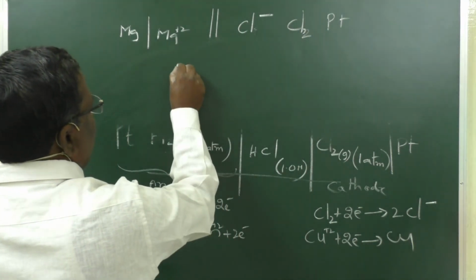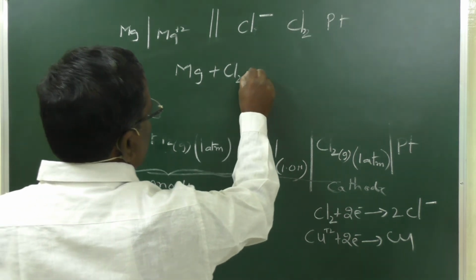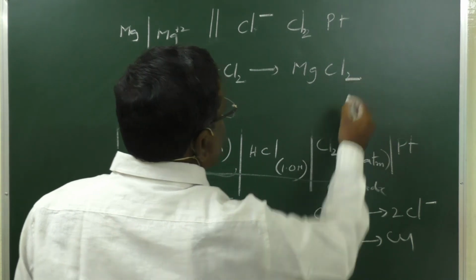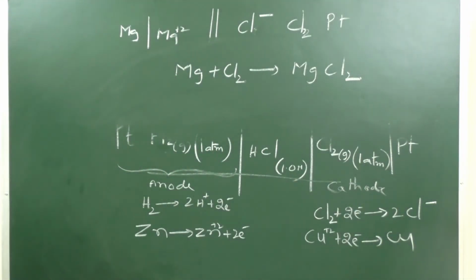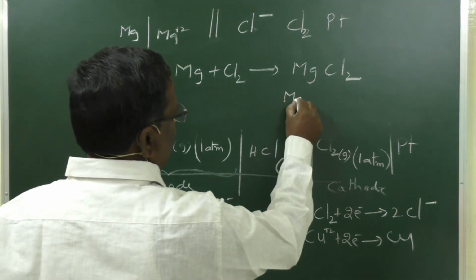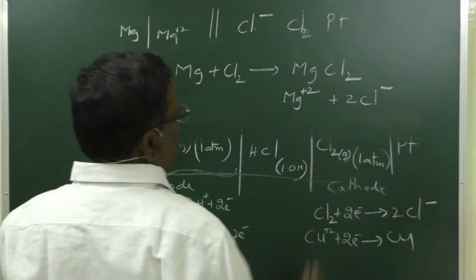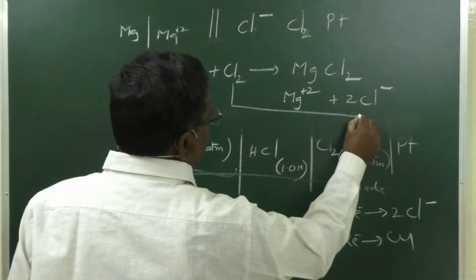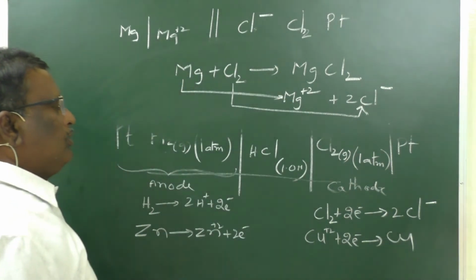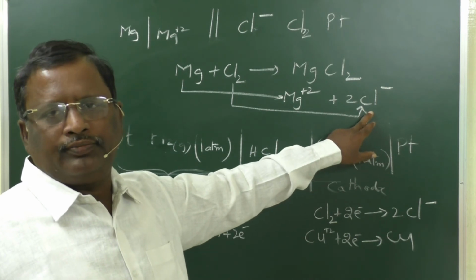Sorry, Mg plus Cl2 gives MgCl2. MgCl2 means Mg plus 2 plus 2 Cl minus. So Cl2 will be converted to 2 Cl minus, and Mg will be converted to Mg plus 2. So Mg is oxidized, Cl2 is reduced.